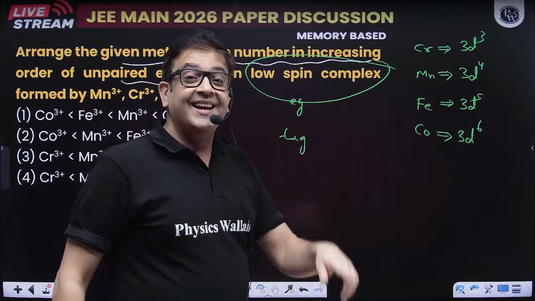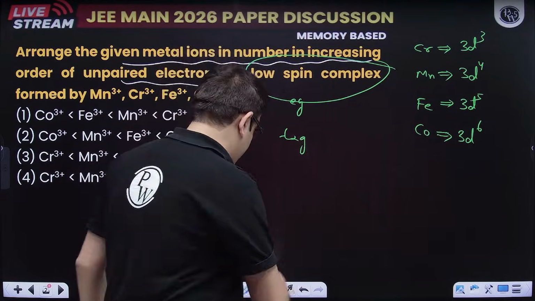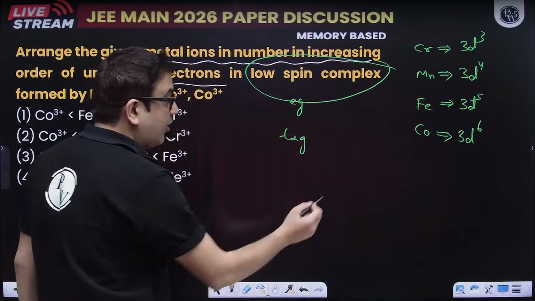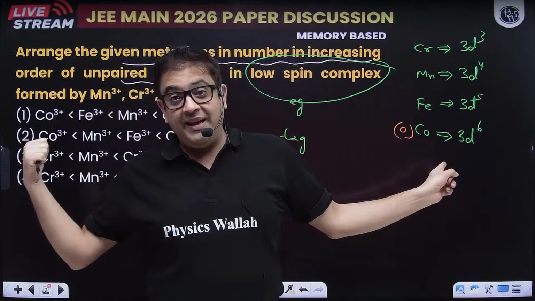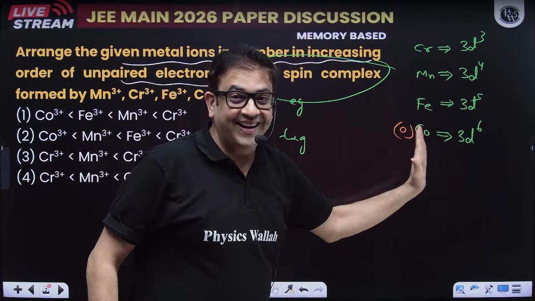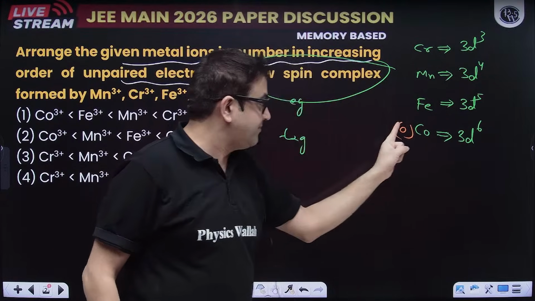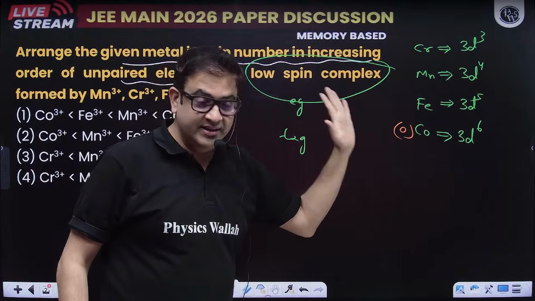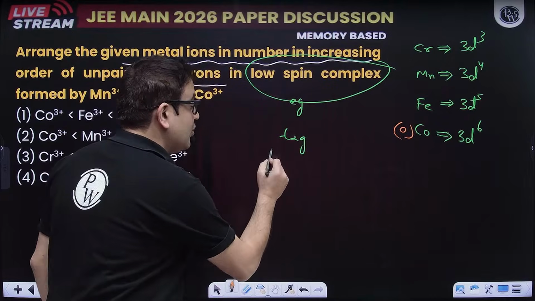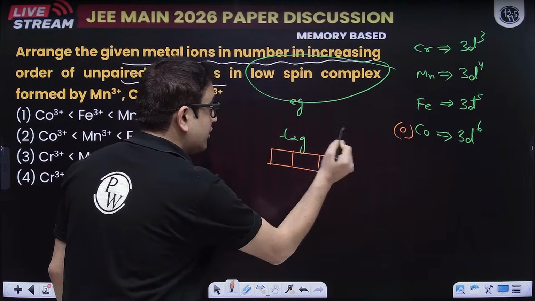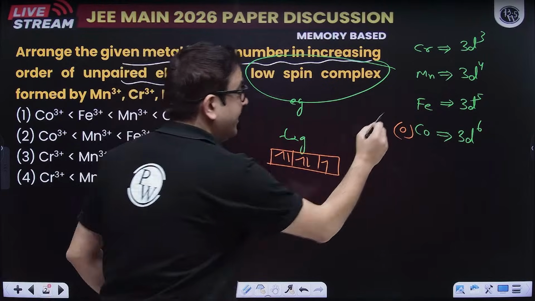But because it is a low spin complex, here the whole of the T2G will be filled, so the number of unpaired electrons in cobalt plus 3 will be 0. I am taking the oxidation state from here and thinking about the oxidation state while writing the configuration. So the number of unpaired electrons in cobalt is 0. What about 3d5? Only 1, because you are having 3 subshells. So 1, 2, 3, 4, 5. You are left with only 1 unpaired electron.